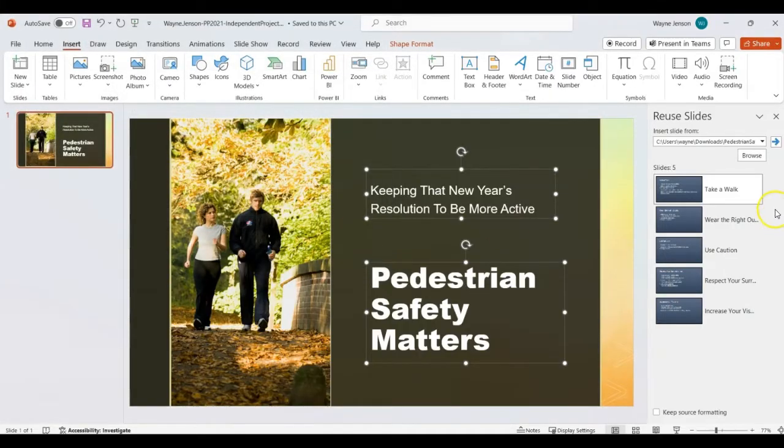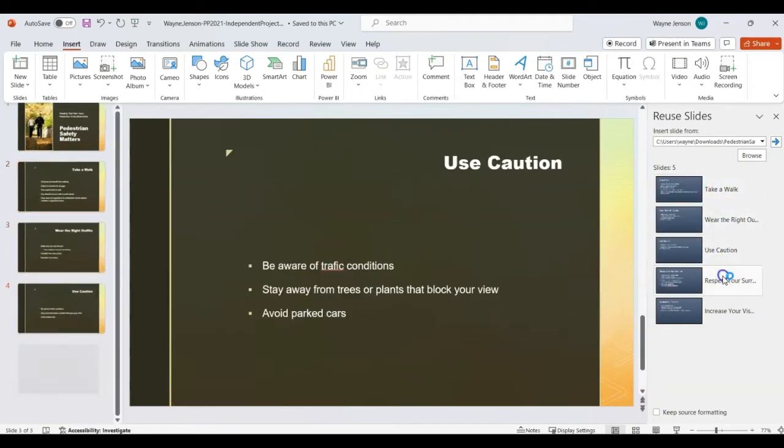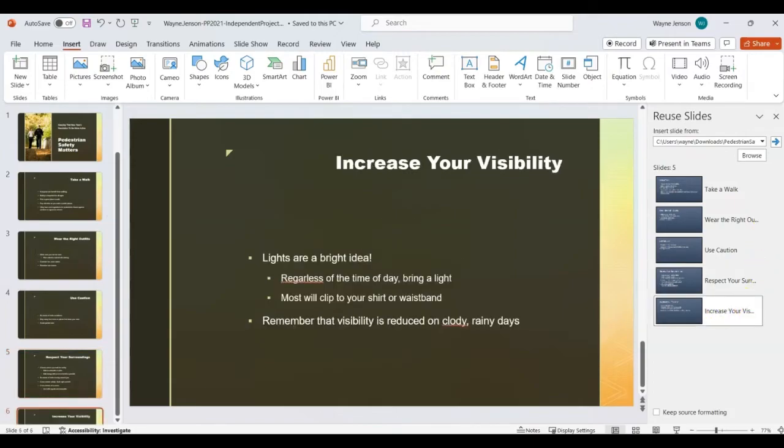And then we want to deselect Use Source Format. So that's this button down here, Keep Source Formatting. Make sure that's not selected. And then we're going to insert all 5 of those slides into our presentation. So just click on the first one, and if you click on each one, it just adds them into the presentation.